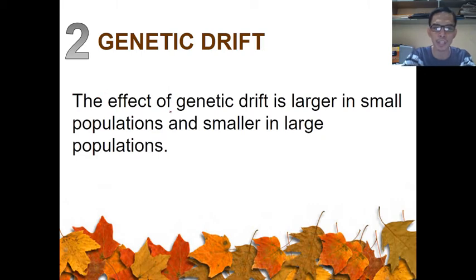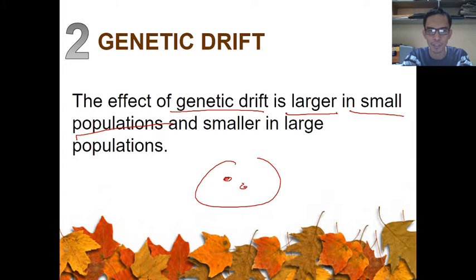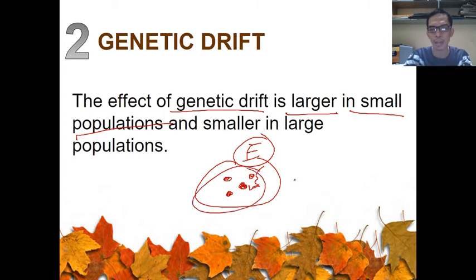The effect of genetic drift is larger in a small population. Common logic: if you have a small population, for example four individuals here, although they are varied, if one certain event like an earthquake struck this organism, then all of them are likely to die in that particular event.